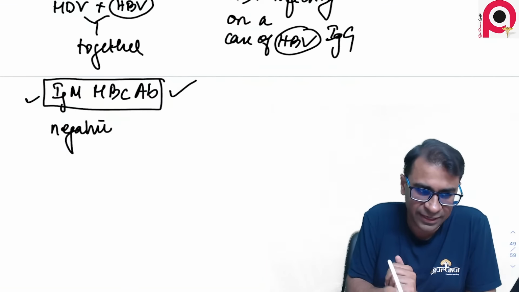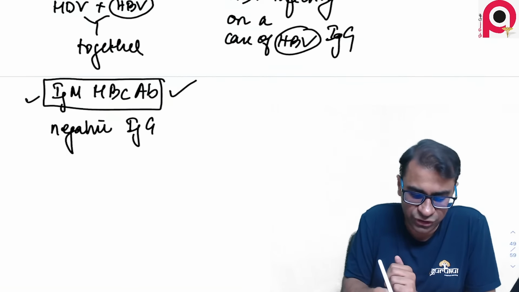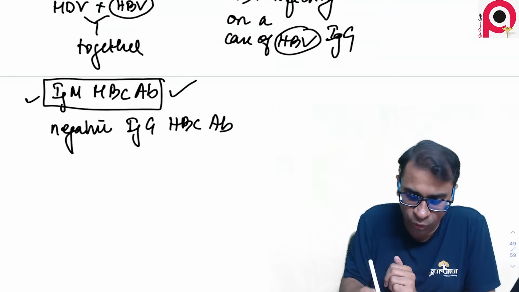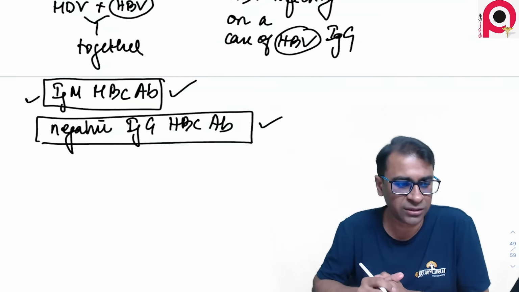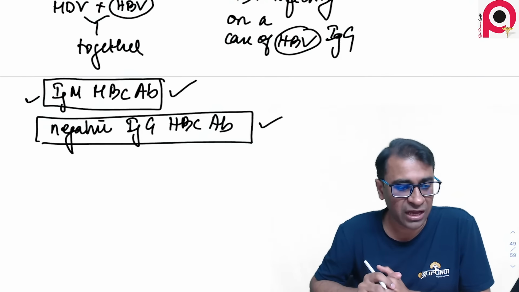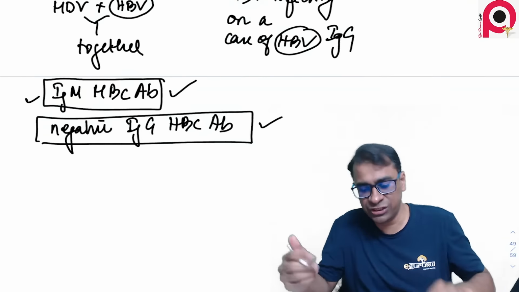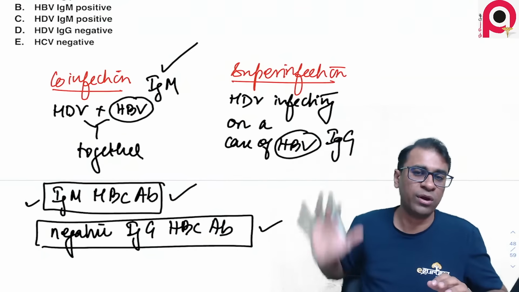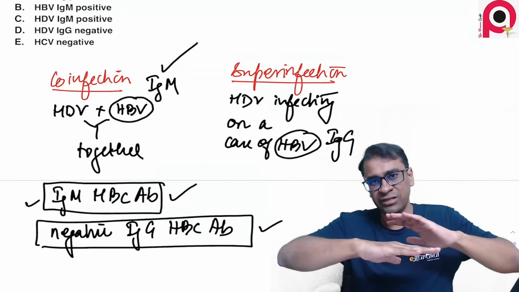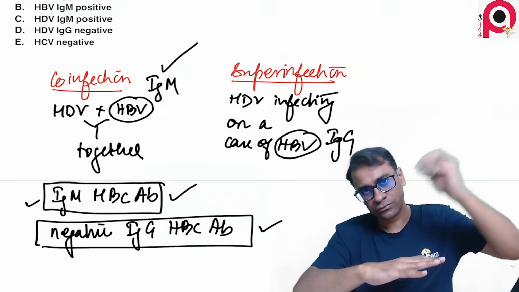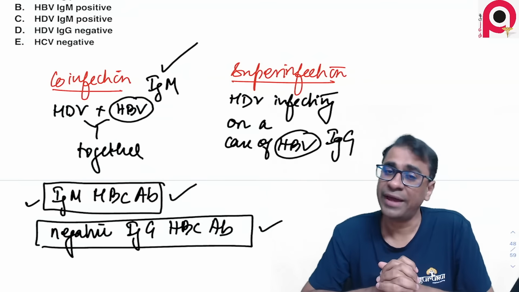Negative IgG HBC antibody is also right. देखो अगर ये HBV IgG होगा, इस पॉइंट टुवर्ड्स सुपर इन्फेक्शन, नॉट अ को इन्फेक्शन. सुपर मतलब HBV is there, on that comes a case of HDV infection.